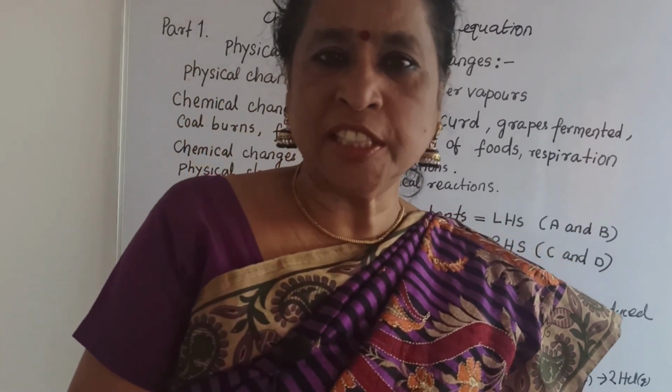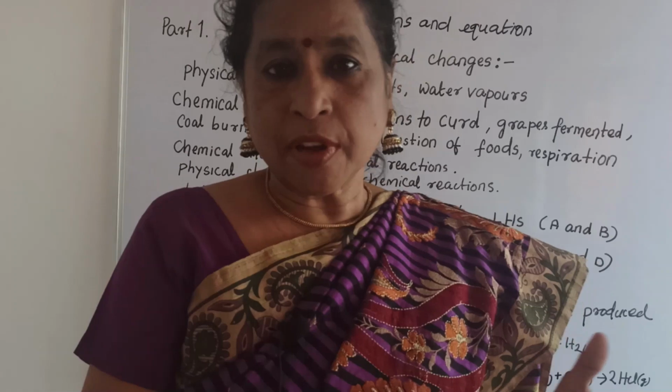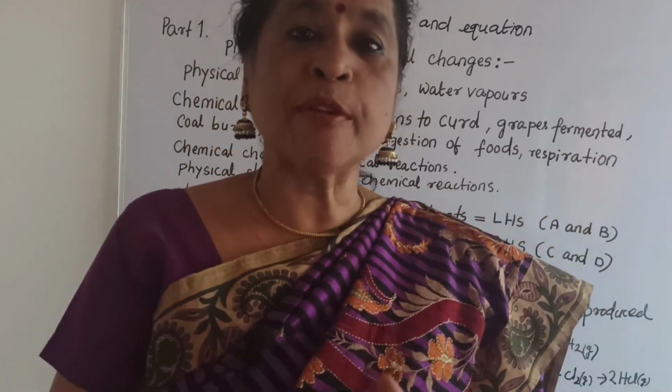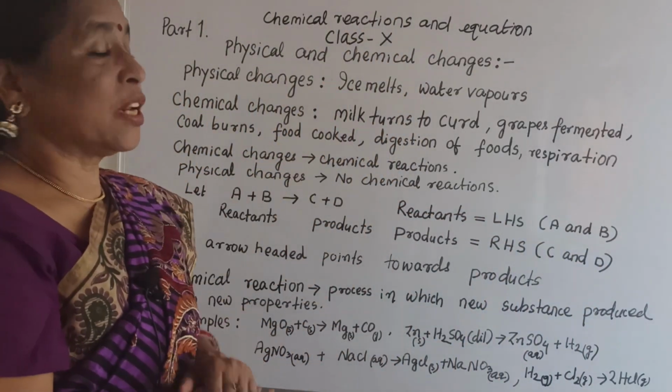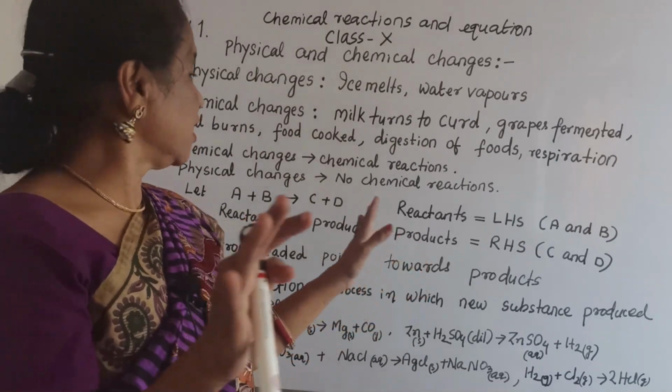What is chemical change? A chemical change is when a new substance is produced. When you come to it in terms of chemistry, that is called a chemical reaction. Now chemical changes are known as chemical reactions. Physical changes are not chemical changes.